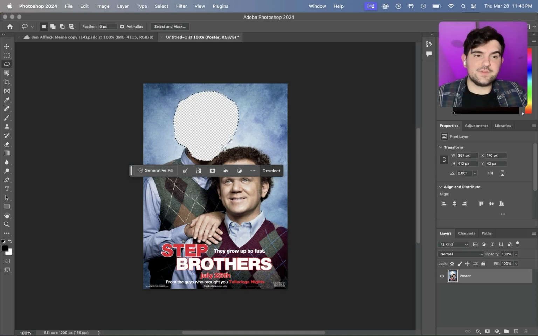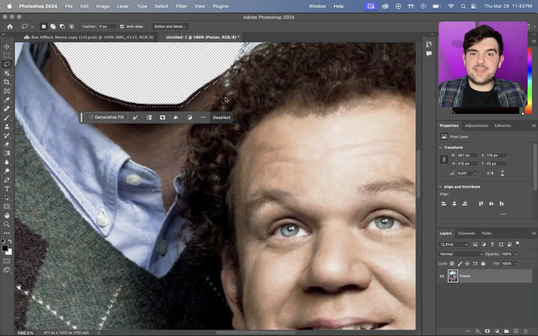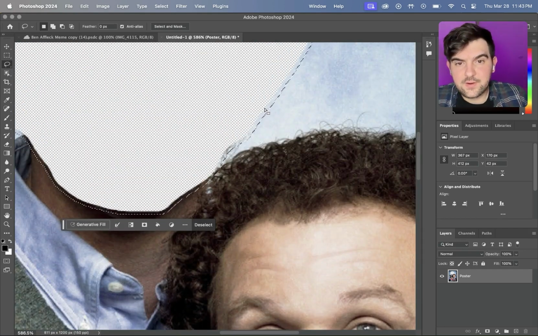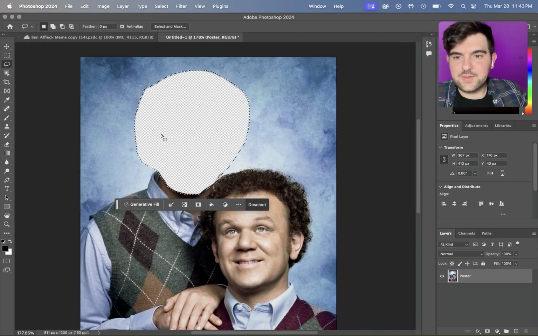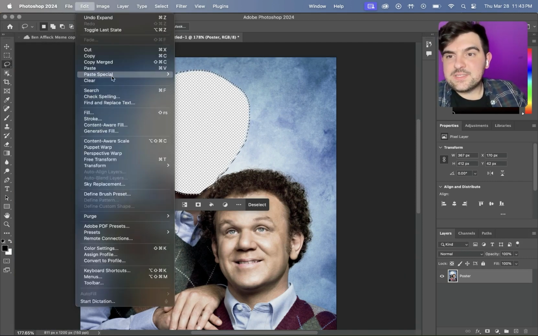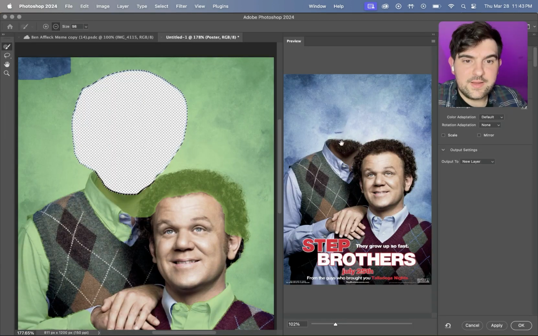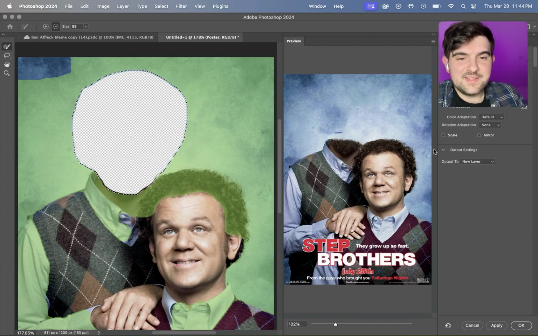The reason we want to do that is because if you don't, right here, where this blank space meets the actual image, there's going to be this white line. If you expand it, that won't happen. It's kind of hard for me to explain, but you get the point. Edit, Content Aware Fill. And as you can see here, it got rid of this. It also added a beard, which is not right, but that's all right. So we're going to hit OK.